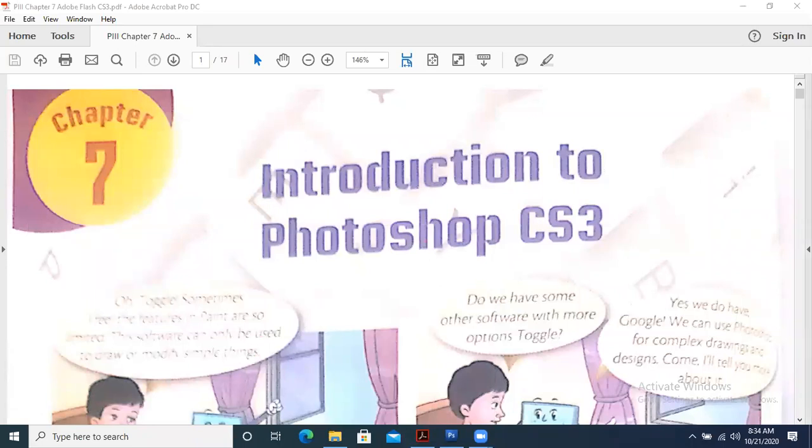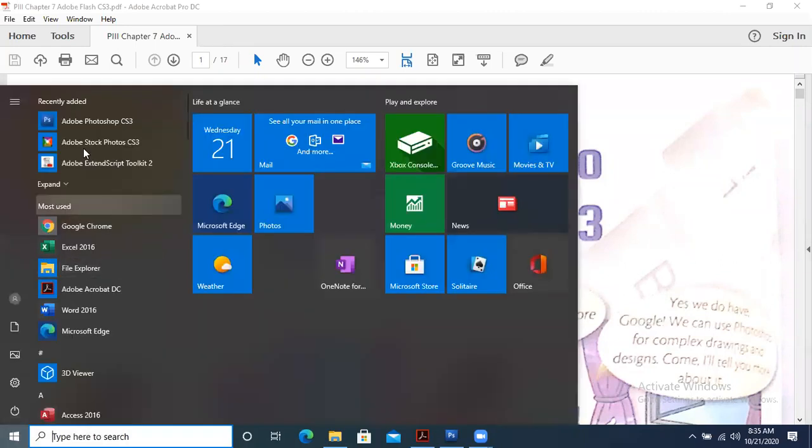Okay. Yes, Rafi Saeed. You want to say something? Sir, I downloaded this software. When I go to Program Files x86 and Adobe, there is just one option, Reader 10.0. So, sir, how do I know that Adobe Photoshop is installed? Let me show you. Can you see my start menu? It is showing you in this way. It is installed in your PC.